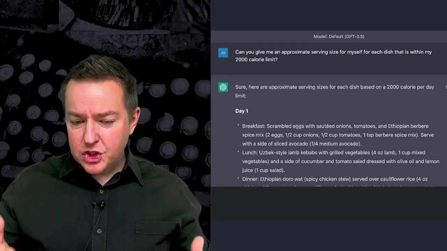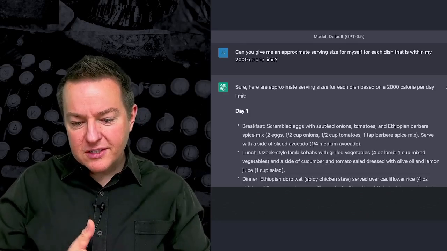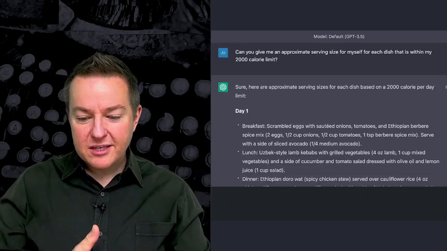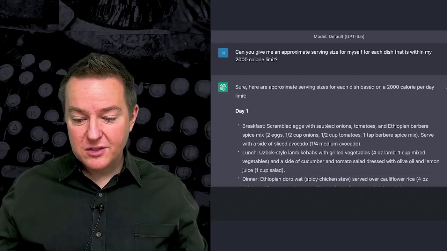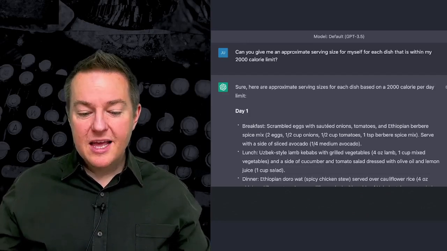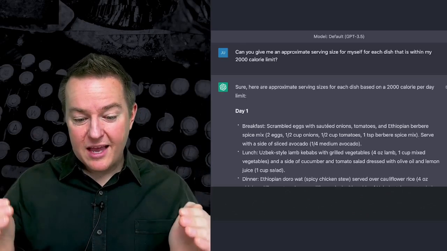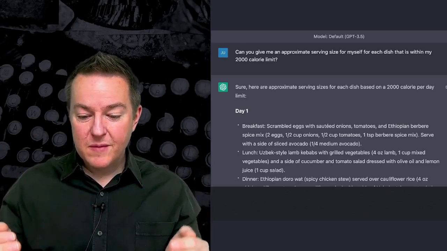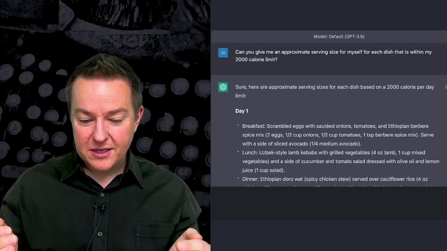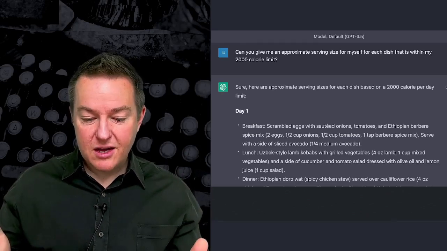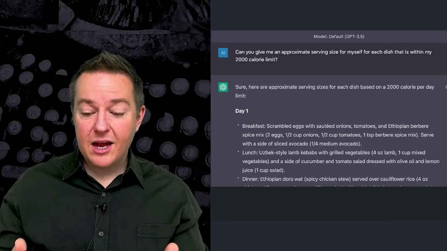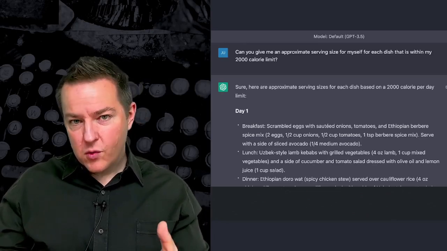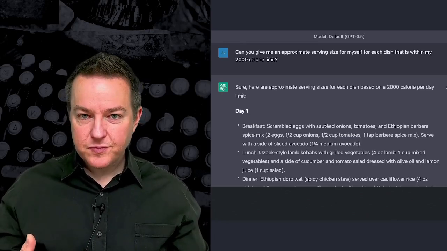And ChatGPT says, sure, here are approximate serving sizes for each dish based on a 2,000 calorie per day limit. Breakfast, scrambled eggs with sauteed onions, tomatoes, and Ethiopian berbere spice mix. And then it has in parentheses 2 eggs, half a cup of onions, half a cup of tomatoes, 1 teaspoon of berbere spice mix. Served with a side of sliced avocado, 1/4 medium avocado, and it goes on to give me serving sizes for each of these different dishes.